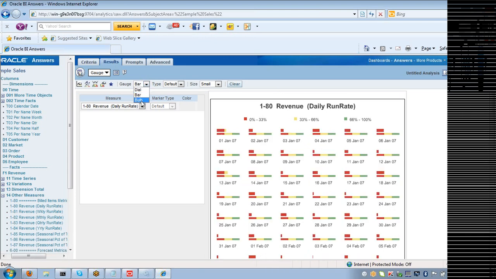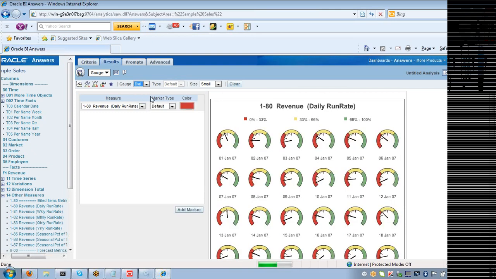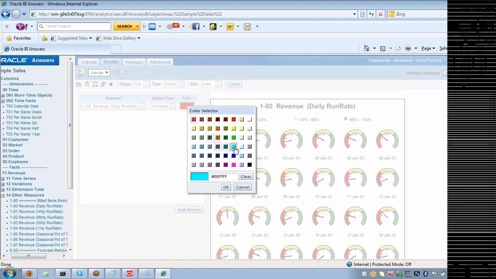You can also have the bulb representation. This is the 3D representation. And the dial here, you can also change the dial to an arrow here. You can see the symbol arrow. This is an arrow. This is a compass. You can change the color of the compass.